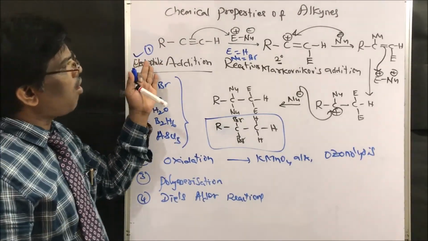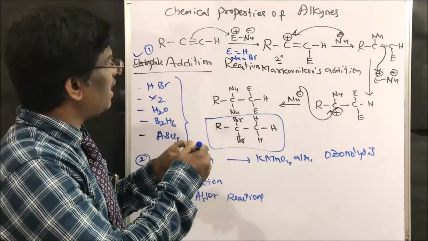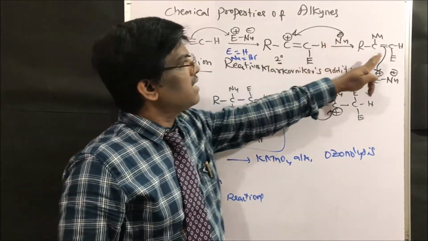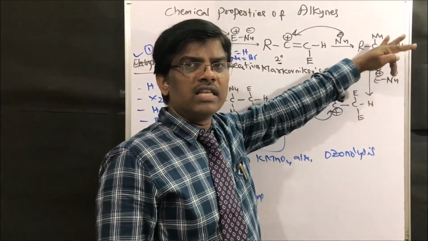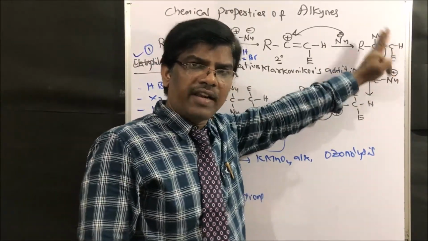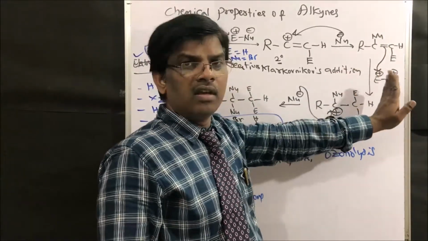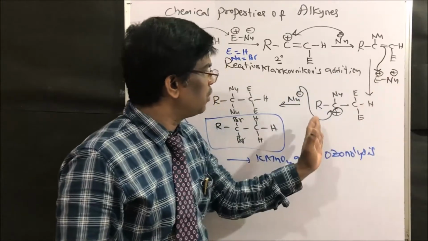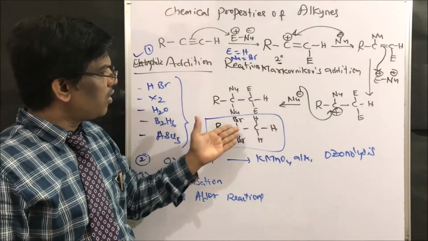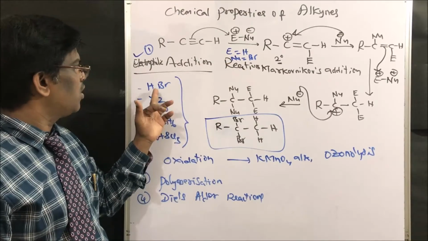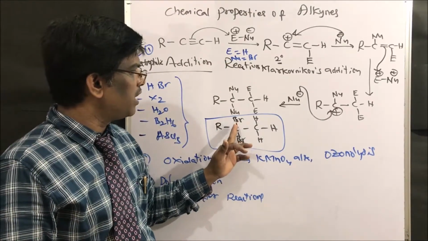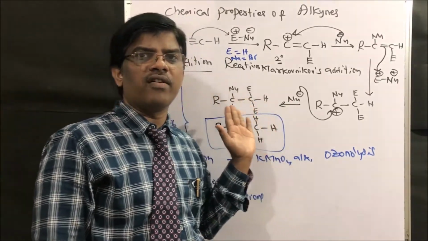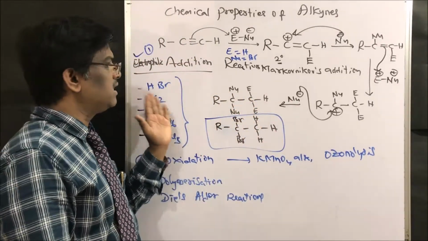Right friends? This is the common trend of electrophilic addition, where the electrophile adds first followed by the nucleophile. Since it gives an alkene-type compound, this alkene further undergoes electrophilic addition with another molecule of the reagent to give the final compound. For example, with HBr we get gem-dihalo compounds. Let us learn in detail one by one.